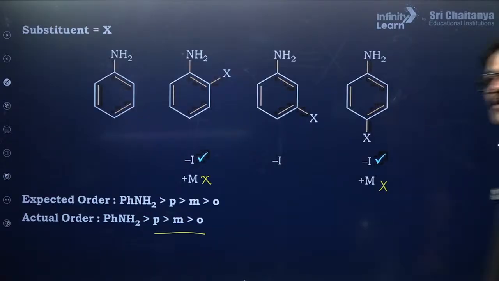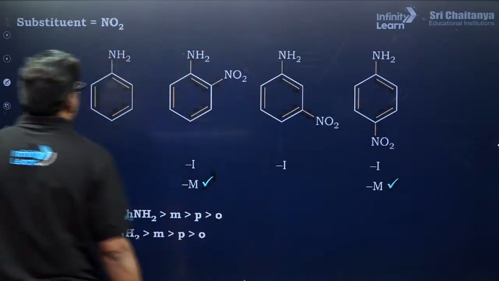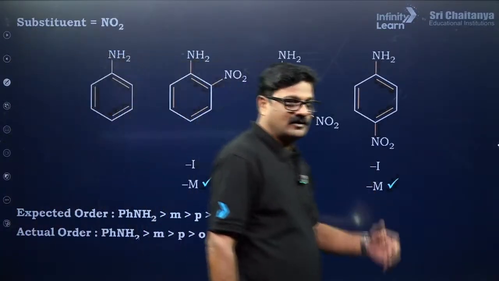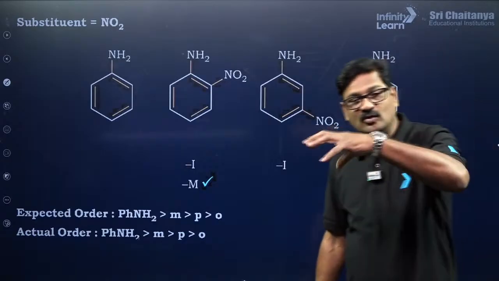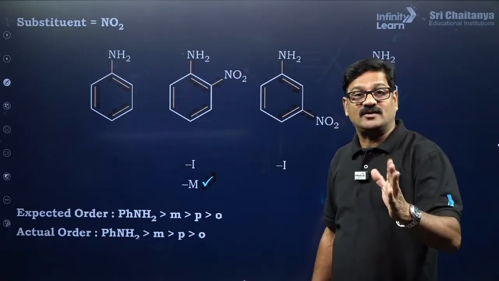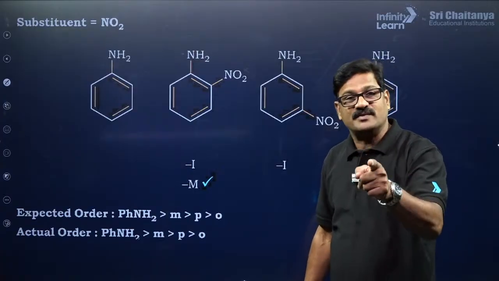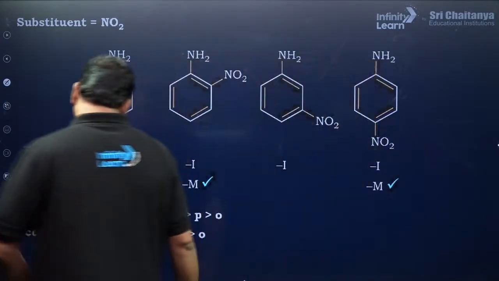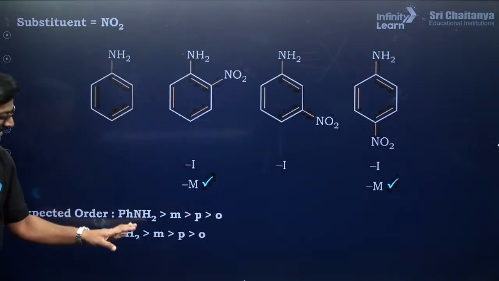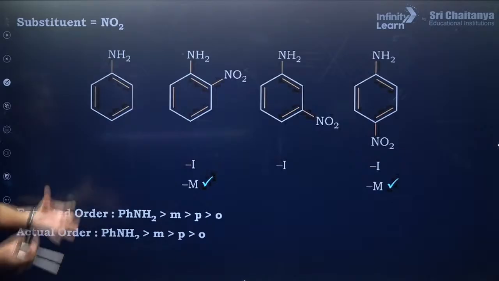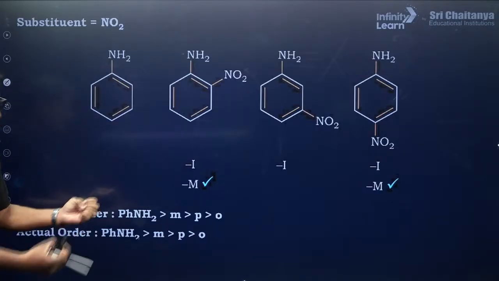Yes, got it? No doubt. Very good. Now, aniline, orthonitro, metanitro, paranitro. Nitro group has a negative mesomeric effect and a negative inductive effect. So nitroanilines are going to be less basic as compared to aniline. I just want to say here, aniline is super basic as compared to the meta, where only the negative inductive effect operates. But the mesomeric effect, mind it, is not a distance-dependent effect.